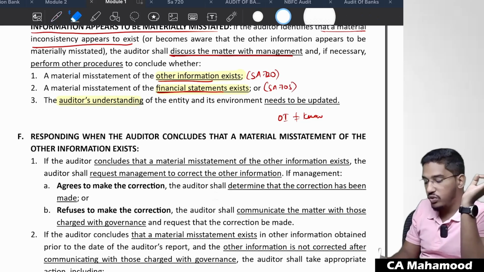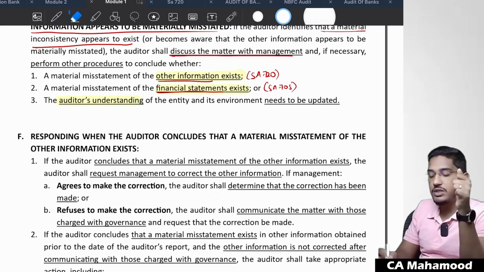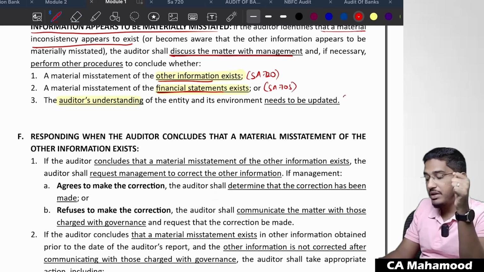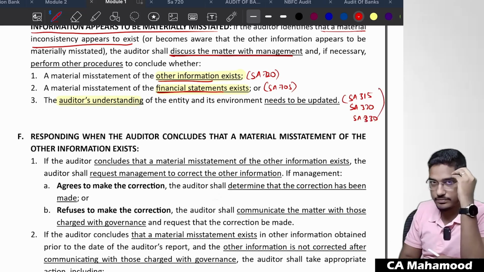If you feel that whatever knowledge you have obtained is wrong, you need to update your knowledge regarding the client's business. Then what will happen? Reassess your risk of material misstatement, SA 315, and reassess your materiality levels. Make changes to the nature, timing and extent of audit procedures, SA 330.